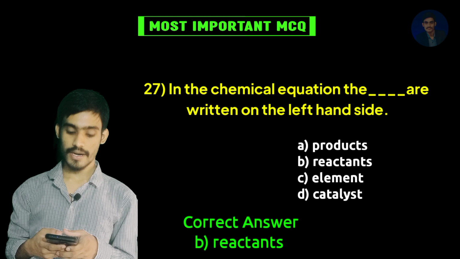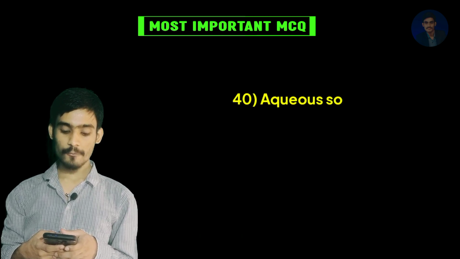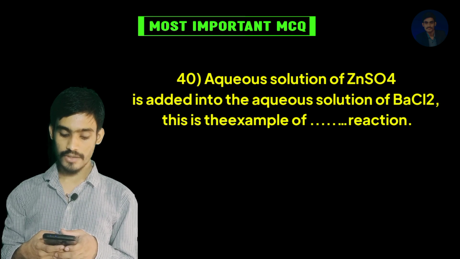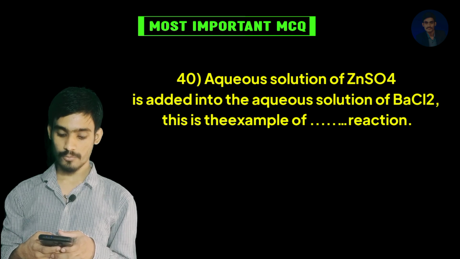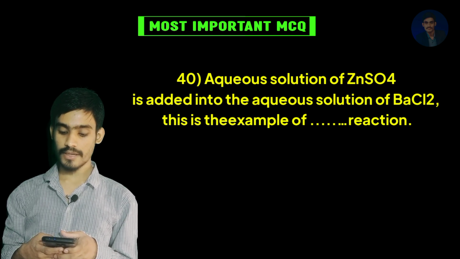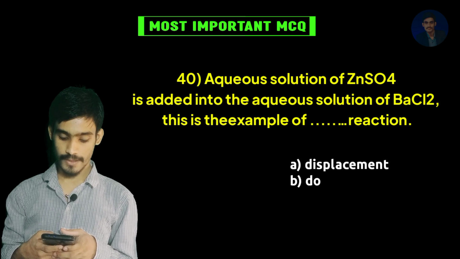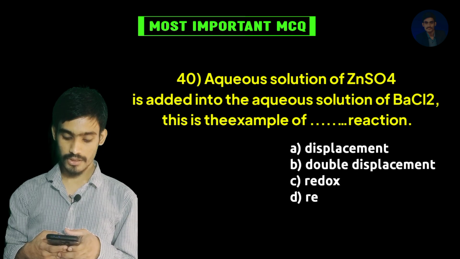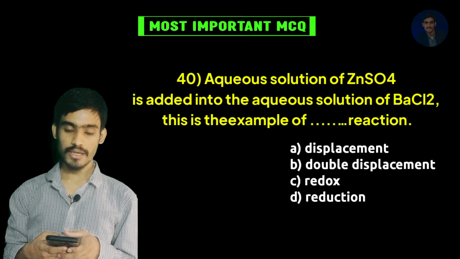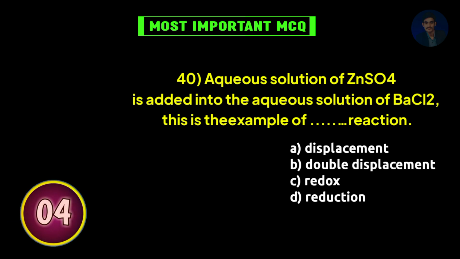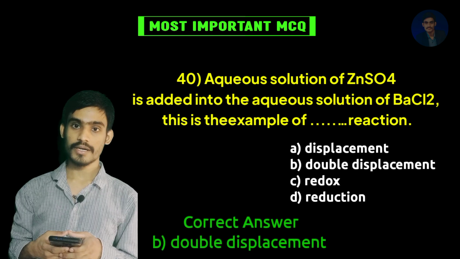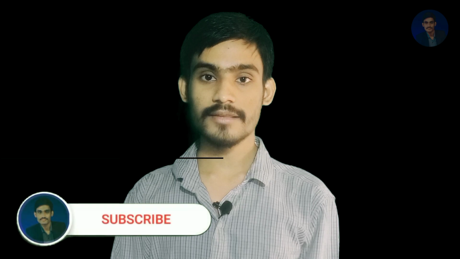Correct answer is reactant. Aqueous solution of zinc sulfate is added to an aqueous solution of barium chloride. This is an example of dash reaction. A. Displacement, B. Double displacement, C. Redox, D. Reduction. Correct answer is double displacement.